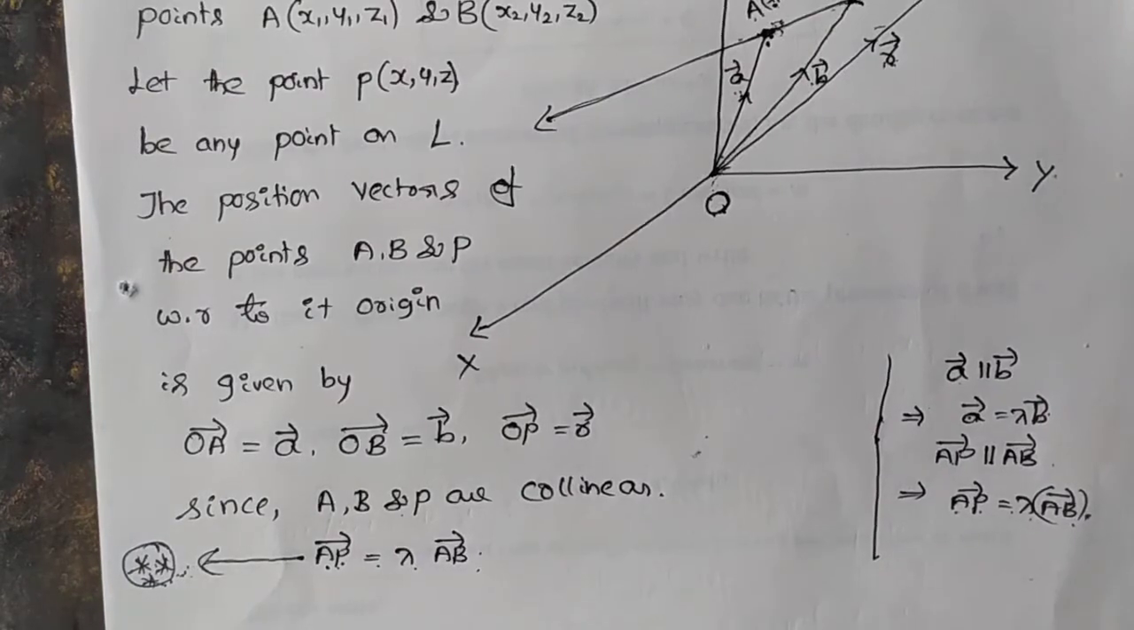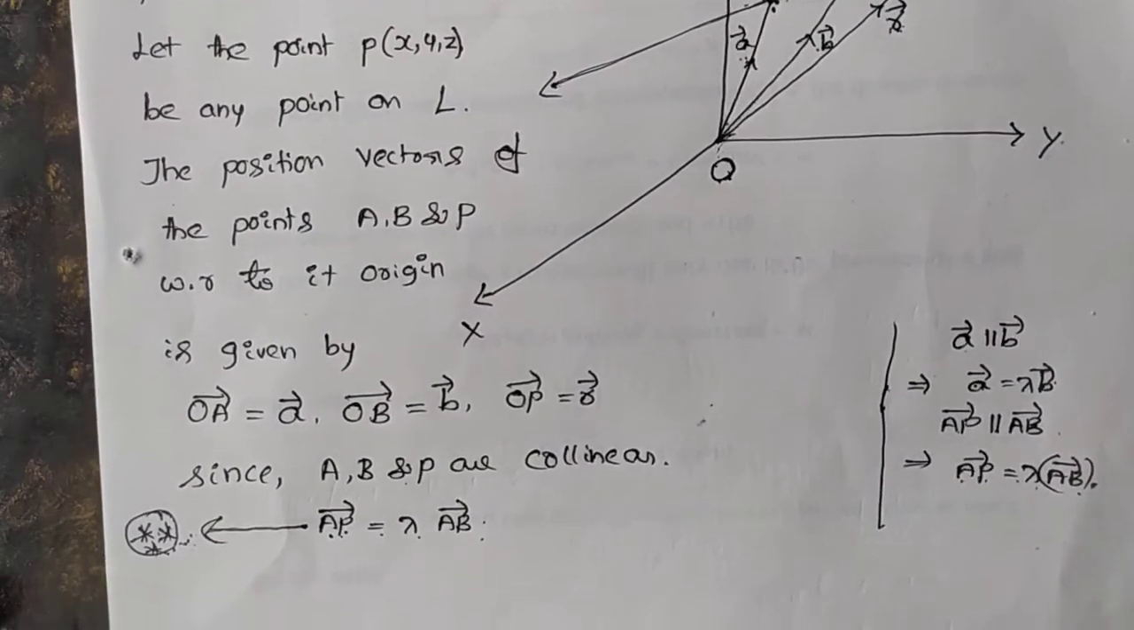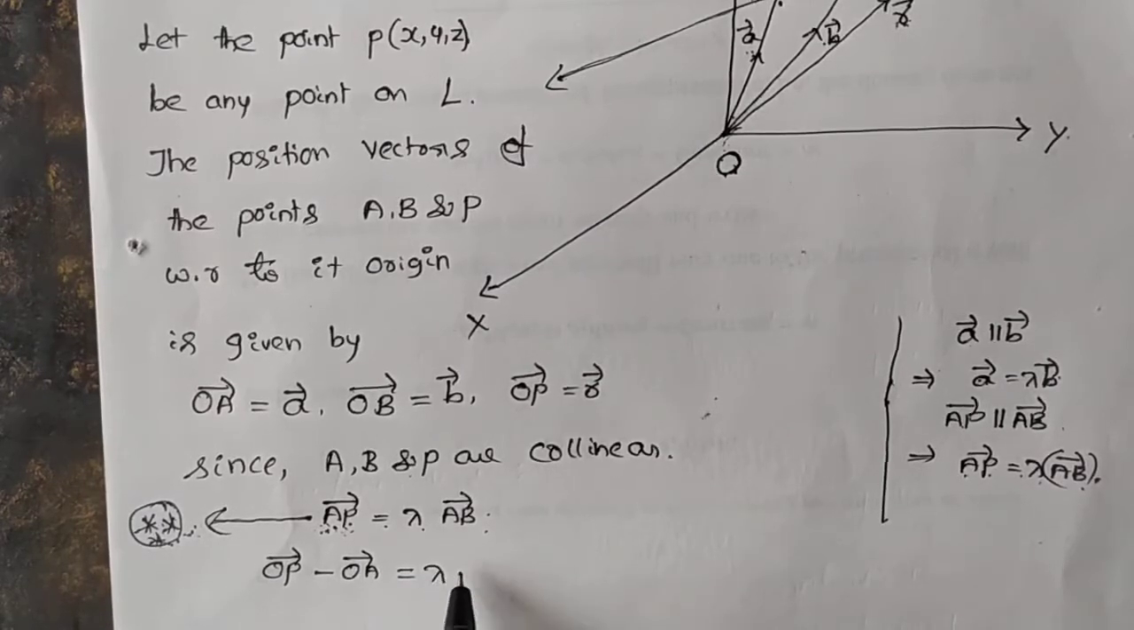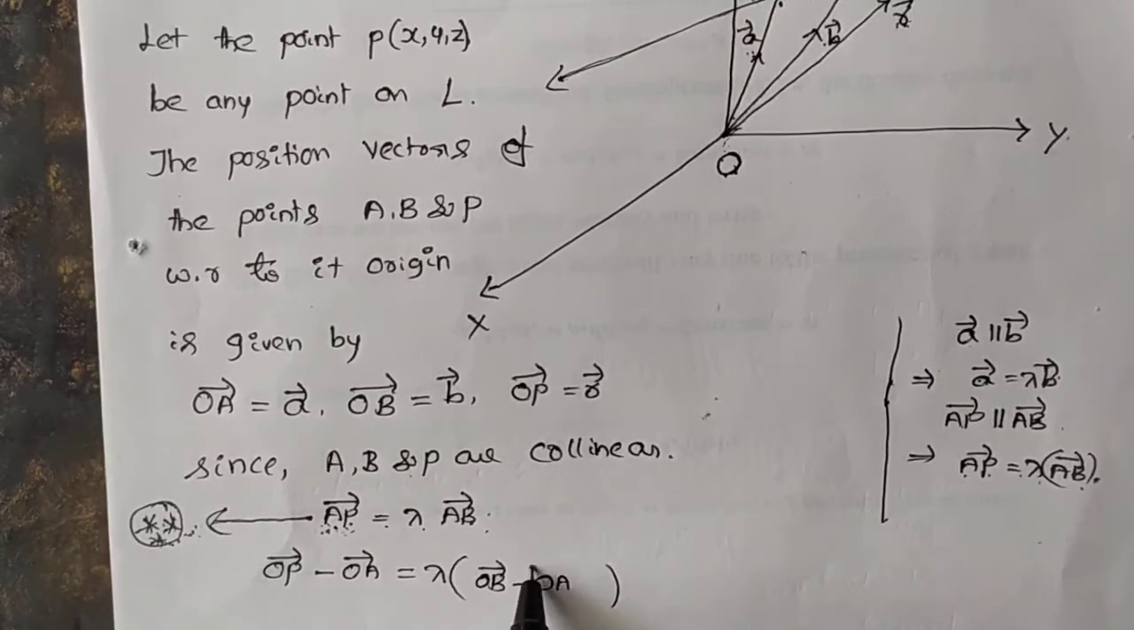Okay, now the remaining things are the same. AP vector, how are you going to write AP vector? P minus A, that is OP vector minus OA vector. OP vector minus OA vector equals lambda into, what about this AB vector? How are you going to write it along with the position vector? OB vector minus OA vector.